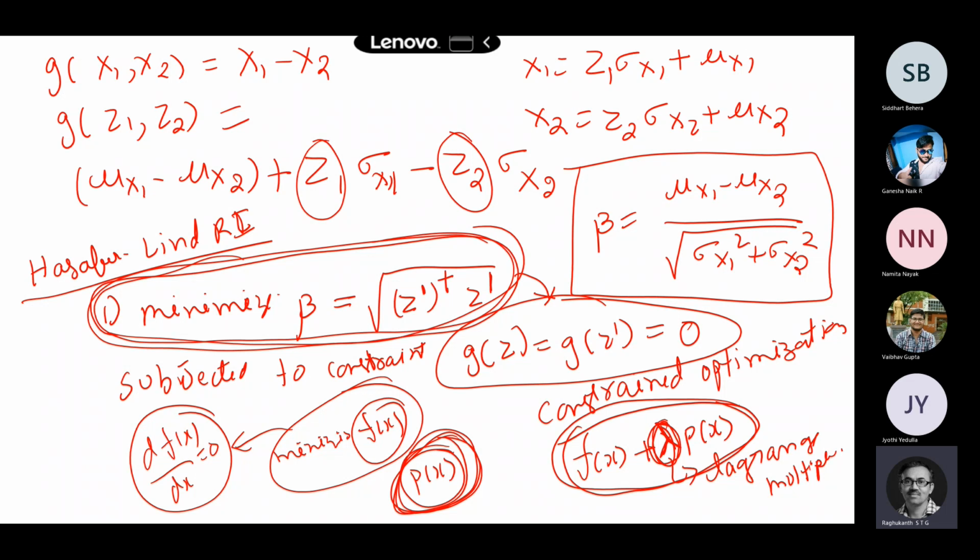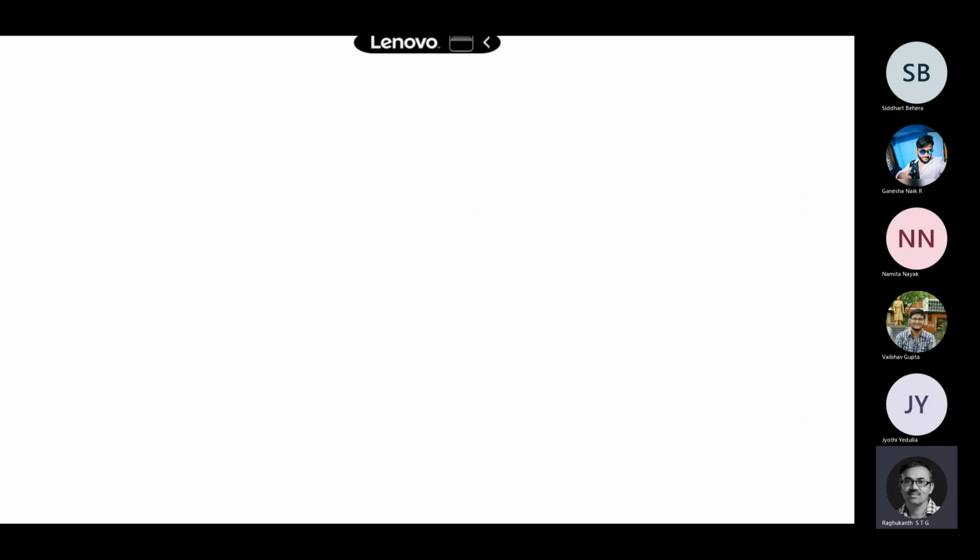Okay, the constraint optimization. So now using this concept, say you minimize beta subjected to this constraint, and if you write that nonlinear and all those things, you will get a set of equations. Finally you will get some multipliers and all other things. So you can write like this. Okay, so now we can write this expression as alpha i's, by doing that constraint optimization.